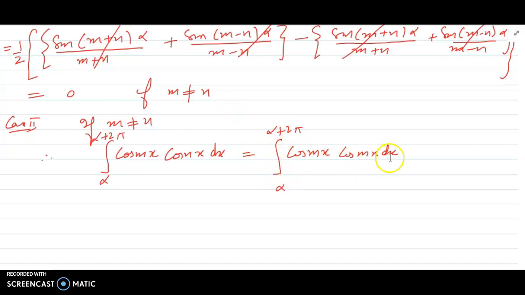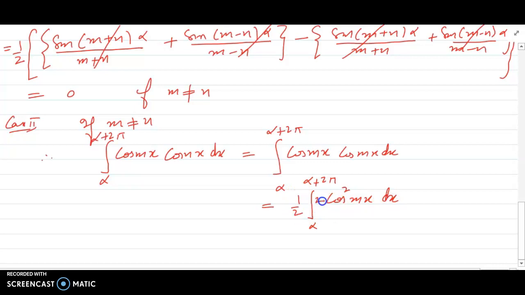Again, what will we get here? This will become the integral from alpha to alpha plus 2 pi of cos square mx dx.